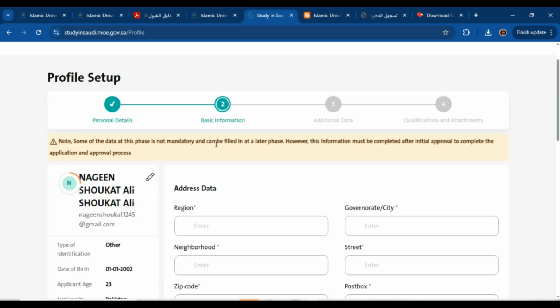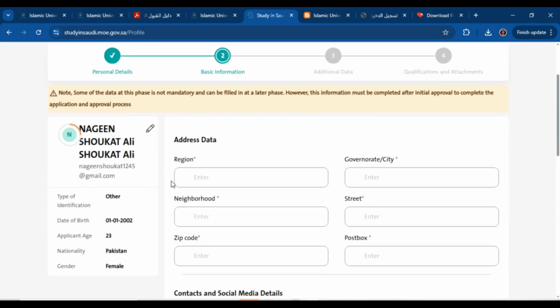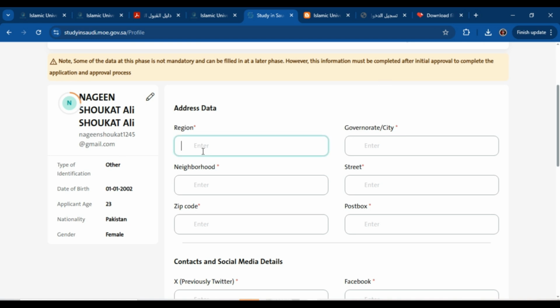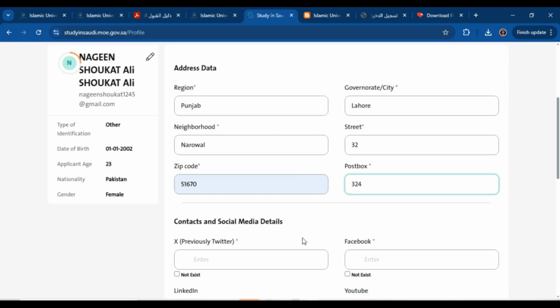Now in the second tab you have to fill in your basic information. First of all, write your region, then write the city name, then write the neighborhood. Then you have to write the street number, then write the zip code, and then write the post box if you have one.